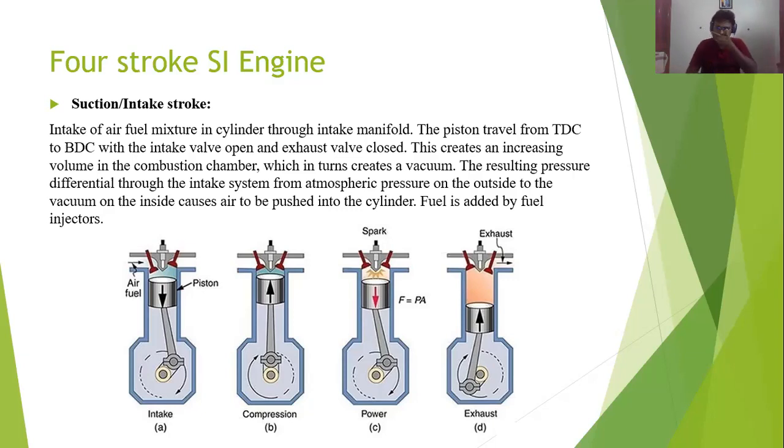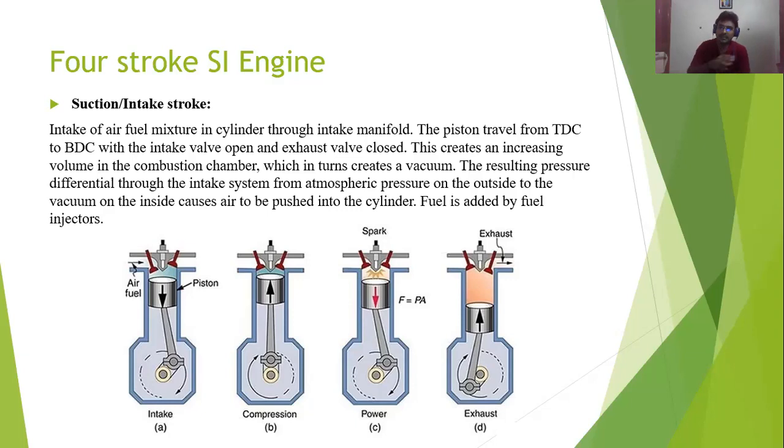Due to the movement of the piston, a vacuum happens in the cylinder. That's why when the intake valve opens, the fresh air fuel mixture suddenly comes in through the intake valve to the cylinder. At this point the piston moves from top dead center to the bottom dead center, complete movement.